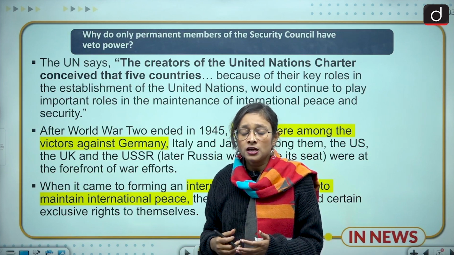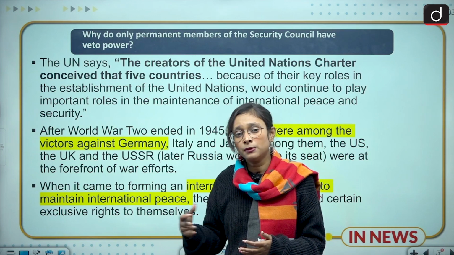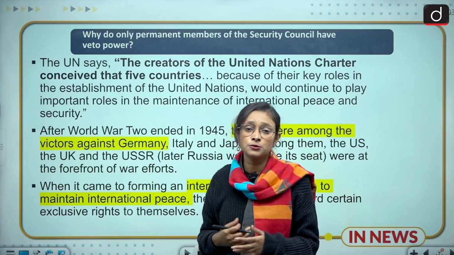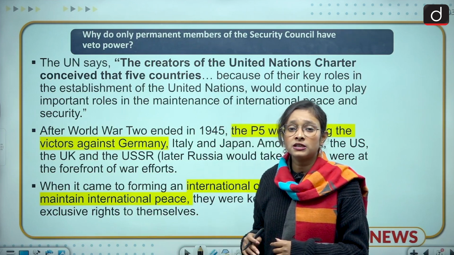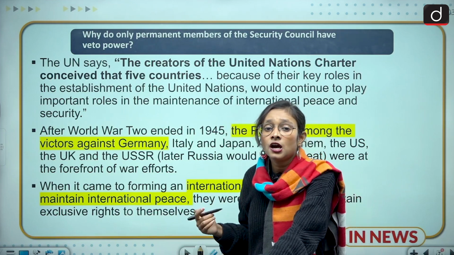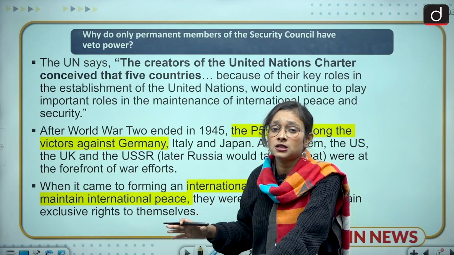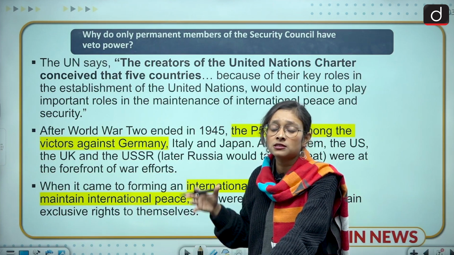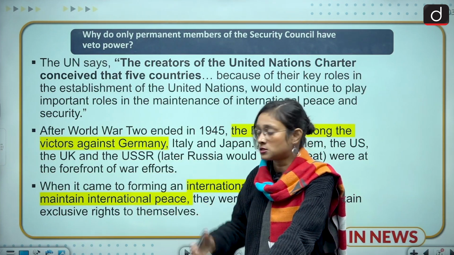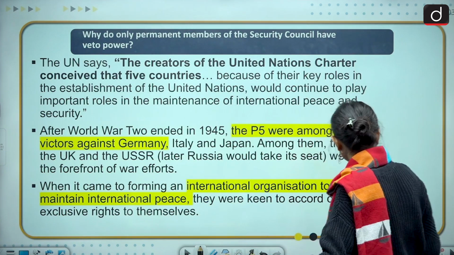So that's why they were given this upper hand. Right now the situation has changed, but this is the historical reason we have cited, that these great powers tried to make peace and reconciliation between various countries. So that's why they have a major say in the UN voting system. Moving to the next slide.